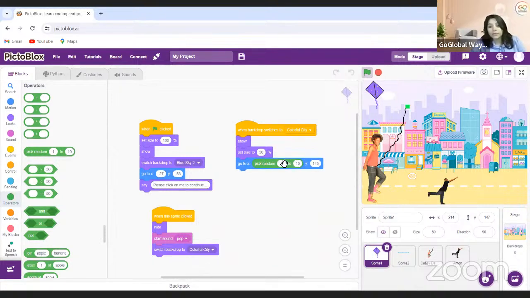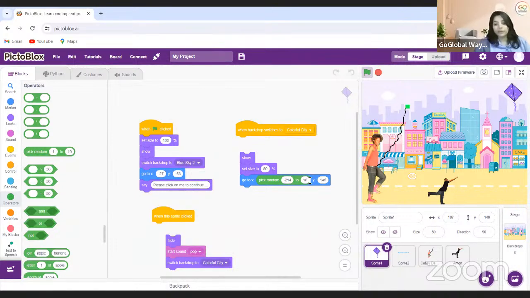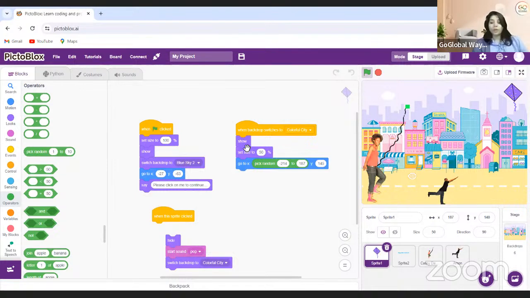This is -214. And now if I move it to this side, wait, one minute. I'm just removing this for a while. I want to show, so if I move it to this side, it will be 187. So I'm just doing 187 and coming over here. So every time it should be like this, okay? And Y will remain the same.